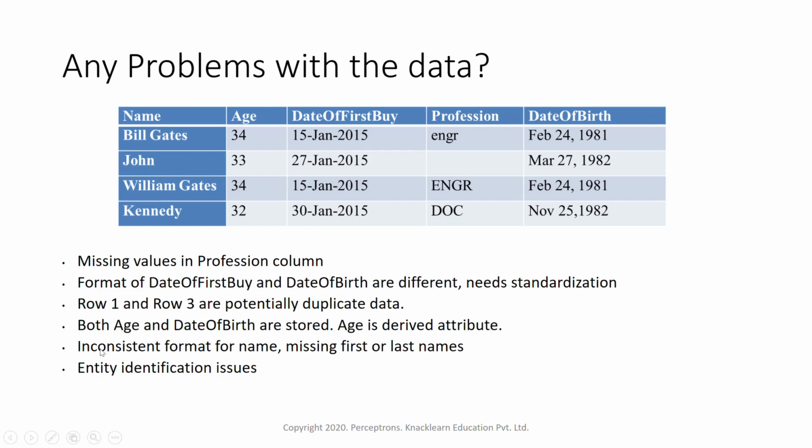Next is entity identification issues. Also here we have entity identification issues. Also we can see here, profession, engineer ENGR in small letters, and here ENGR in capital letters. So uppercase and lowercase also matter. All these things we also have to see within the data set.